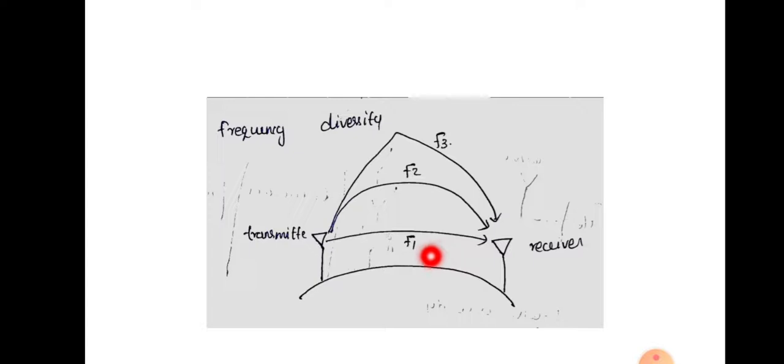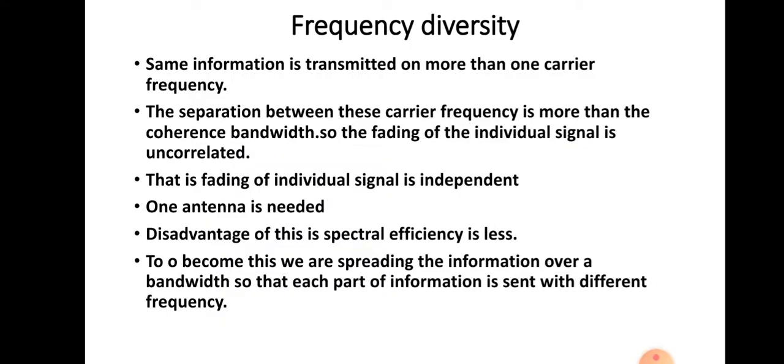So that fading effect, we should identify at the receiver side. If the separation between these frequencies is at least the coherence bandwidth, then only we can identify the different fading effect of this signal. Else we cannot identify the fading effect of these signals. That means the coherence bandwidth is the frequency or bandwidth for which the fading effects of each of the signals is uncorrelated. Okay. So here the same information is transmitted on more than one carrier frequency.